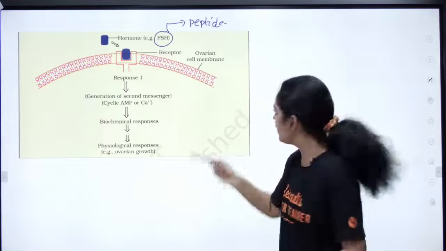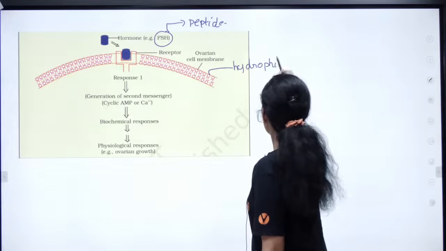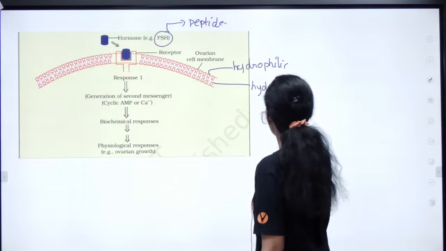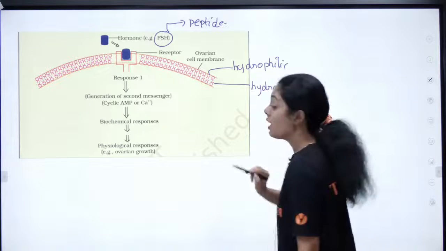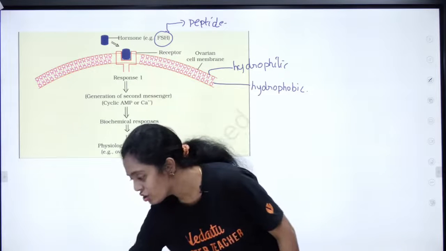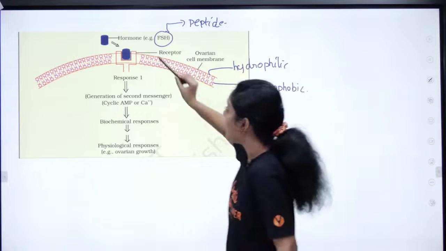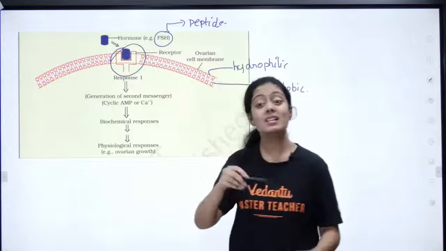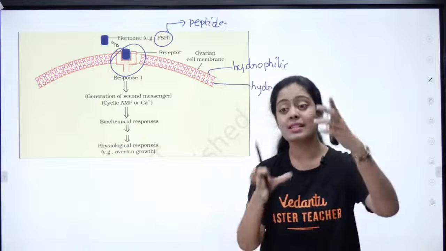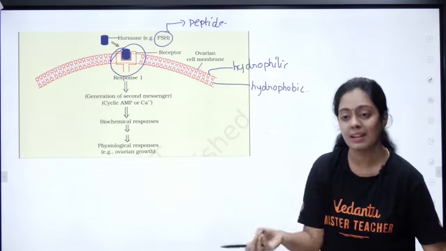And do you think the protein, இது வந்து உங்களோட உங்க plasma membrane ரெண்டு region இருக்கு. ஒன்னு வந்து hydrophilic, இன்னொன்னு வந்து hydrophobic. Correct? So this peptide hormone, being hydrophilic, it actually cannot enter your cell.